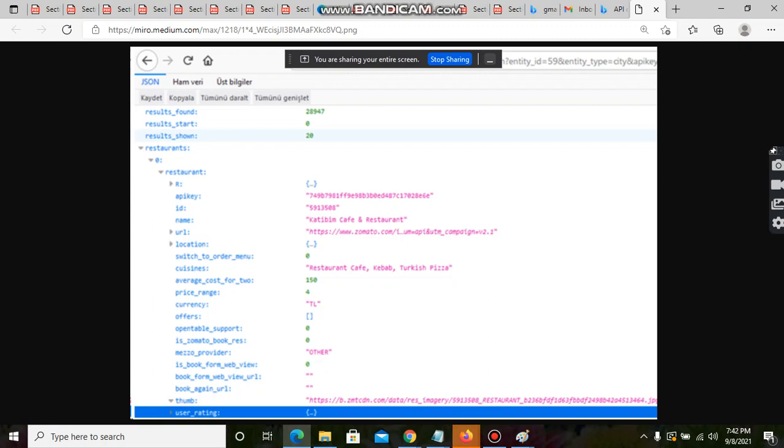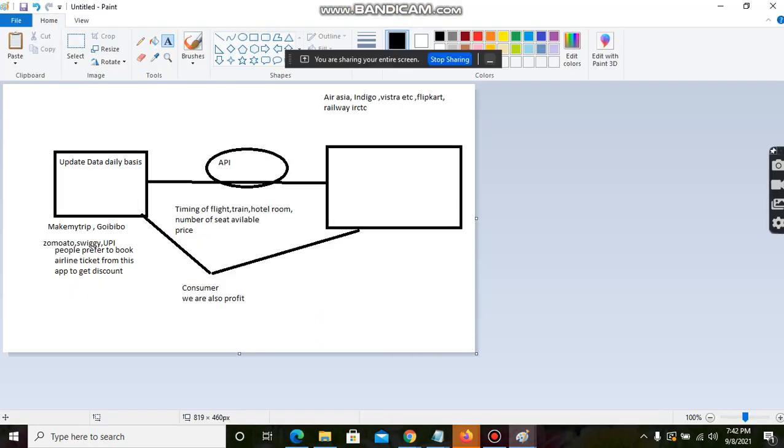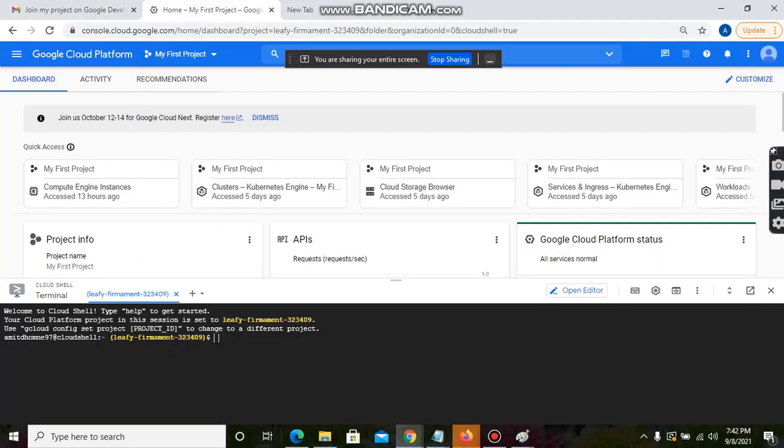I hope it is clear what an API is. This is the most important concept, you should never forget how this API works. This image I am also going to share with you, so that if anyone asks you in an interview, or in a presentation, you should be able to explain.